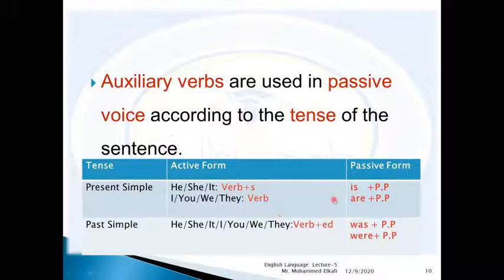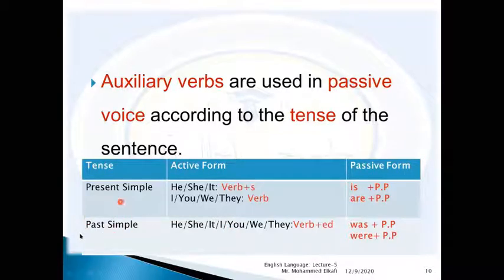Similarly, here in the passive voice, we use is or are plus the past participle. And here you remember the main rule of the passive voice: we use the verb to be. Here we selected the present forms is and are because we are talking about the present simple tense. So after is and are, we should add what? The past participle of the main verb.